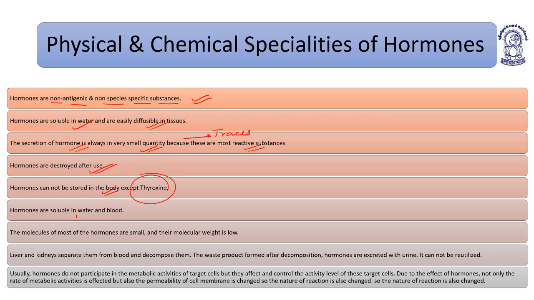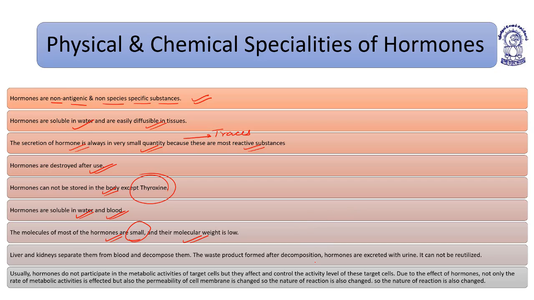Hormones are soluble in water as well as in blood. The molecules of most of the hormones are small and their molecular weight is low. Liver and kidneys separate the hormones from blood and decompose them. The waste products formed after decomposition of hormones are excreted with urine.